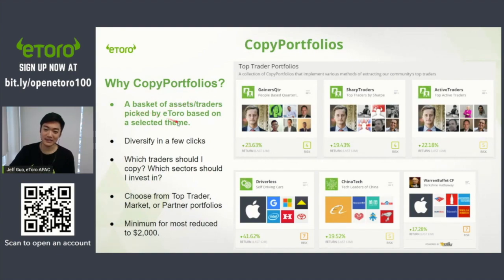So, it is basically a basket of assets or traders picked by eToro based on a selected theme. So meaning dito, hindi na ikaw yung pumipili, right? Kasi sa copy trading, pwede mong piliin yung traders na gusto mo eh, right? Sa manual trading, pumipili ka obviously yung stocks na gusto mong investan, right? Gusto mong mag-invest sa Apple, gusto mong mag-invest sa Google, Netflix, right? Sa copy portfolios naman, ang kailangan mo lang piliin is yung theme, and then everything else si eToro na pipili.